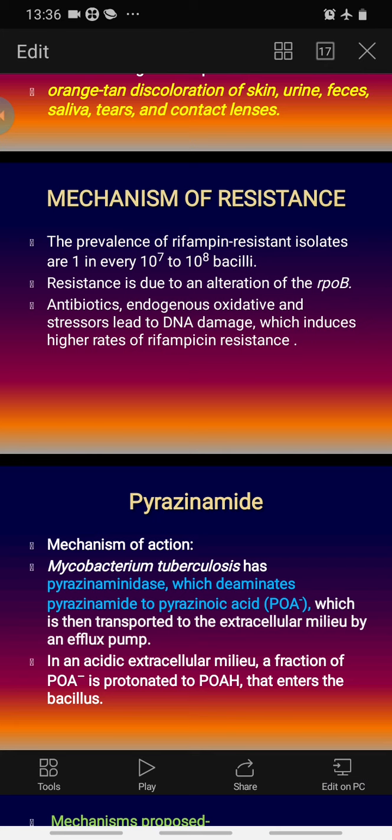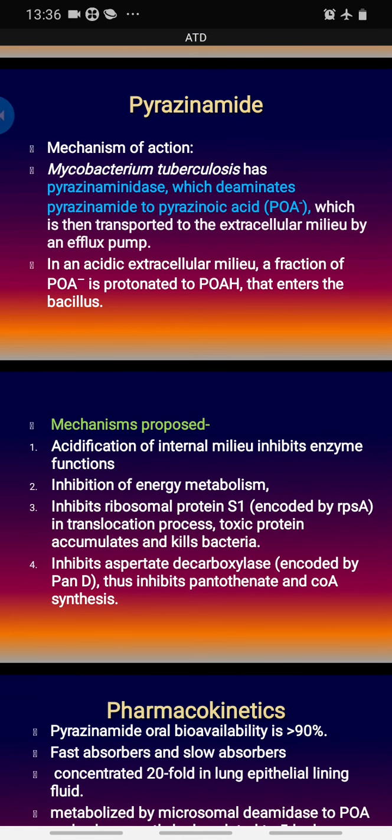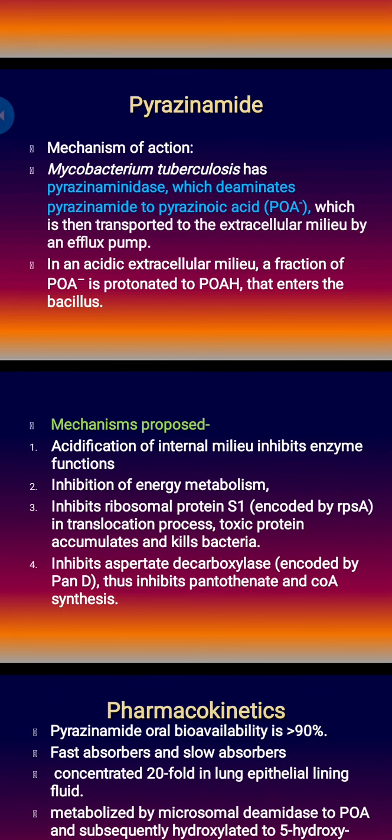And in an acidic extracellular milieu, a fraction of POA, that is pyrazinoic acid, is protonated to POAH that enters the bacillus again. And these are the proposed mechanisms by which POAH exerts bactericidal activity. There is acidification of the internal milieu that inhibits enzyme function. There is inhibition of the energy metabolism. There is inhibition of the ribosomal protein S1, and the result is toxic protein accumulation. It also inhibits aspartate decarboxylase, which inhibits pantothenate and coenzyme A synthesis. So these are the proposed mechanisms, but remember that the acidification of the internal milieu is mostly what contributes to